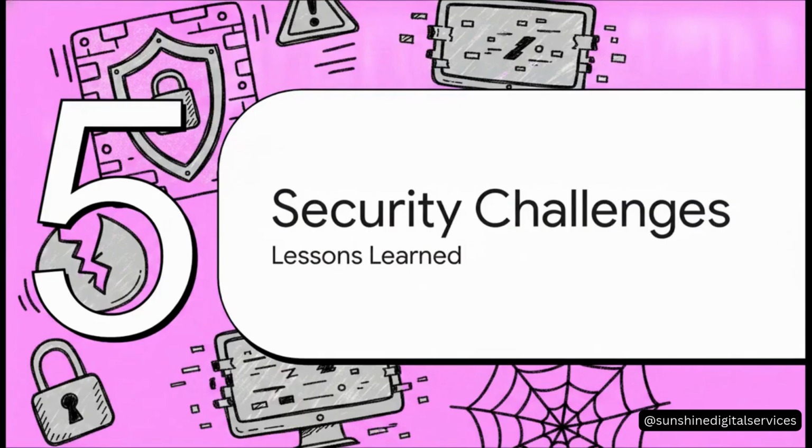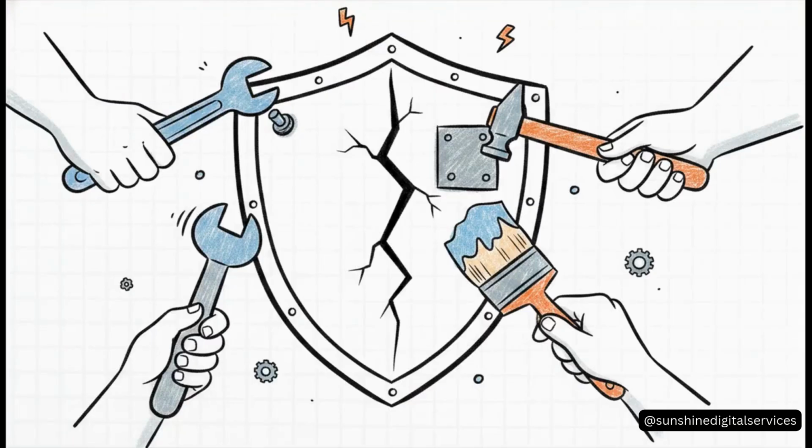Section 5, Security Challenges and Lessons. A bit of a cautionary tale. Now, this part of our pioneer's journey is definitely a cautionary tale. Despite its widespread success, Struts faced significant hurdles when it came to security vulnerabilities. When a framework is used this widely across global enterprise applications, any security flaw becomes a major, high-profile event. These challenges acted as a critical turning point, shining a spotlight on the absolute non-negotiable need for constant maintenance and regular updates within open-source projects.